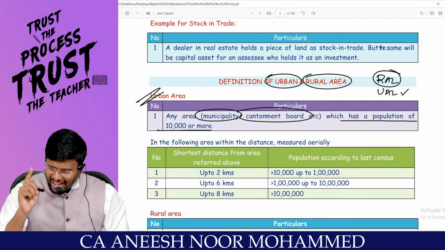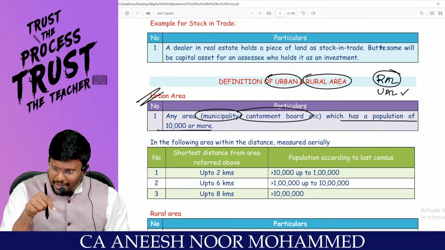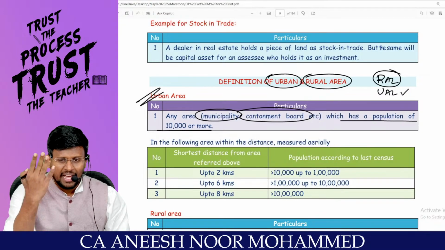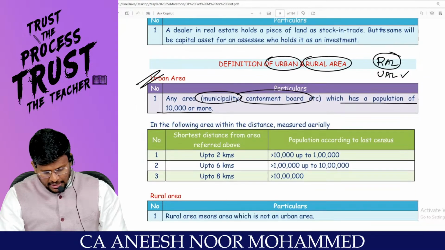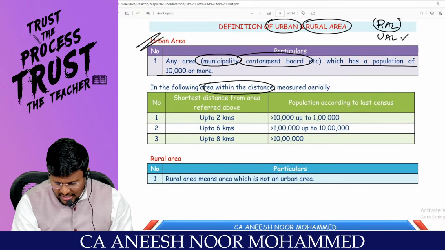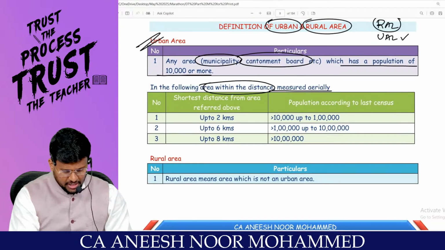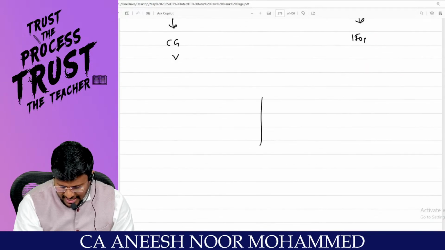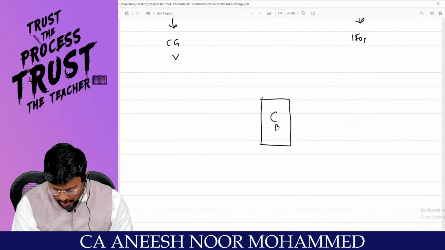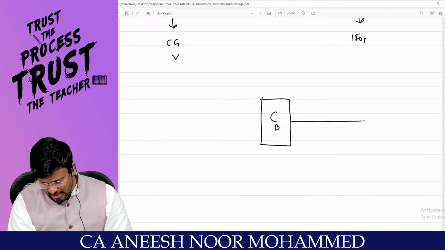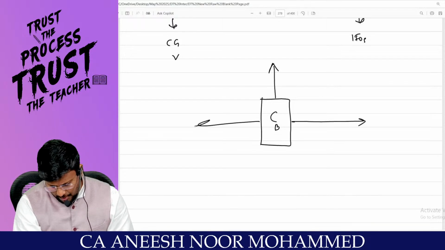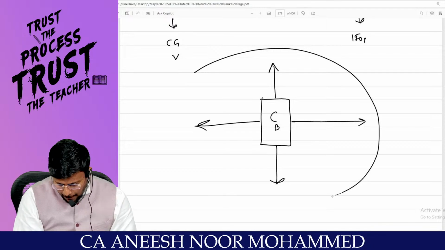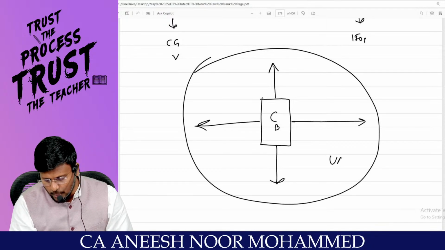So if you have any agriculture land in an urban area, it is an agriculture land, hence it is a capital asset. In the following area within the distance measured aerially, that means, my dear lovable students, here is the cantonment board or the local authority. Sir, from here they are saying that up to this area also we will treat it as urban area.